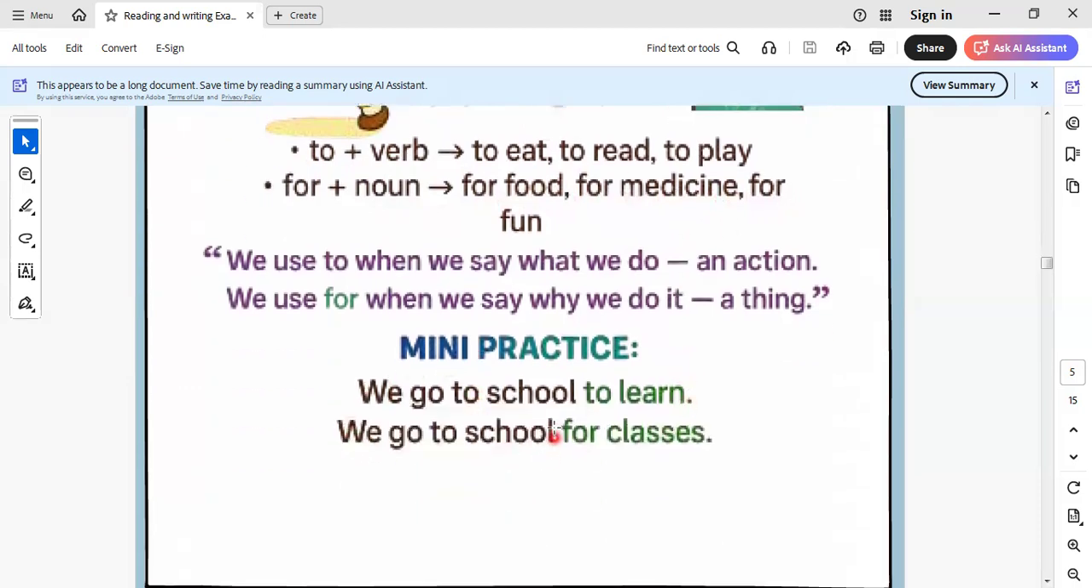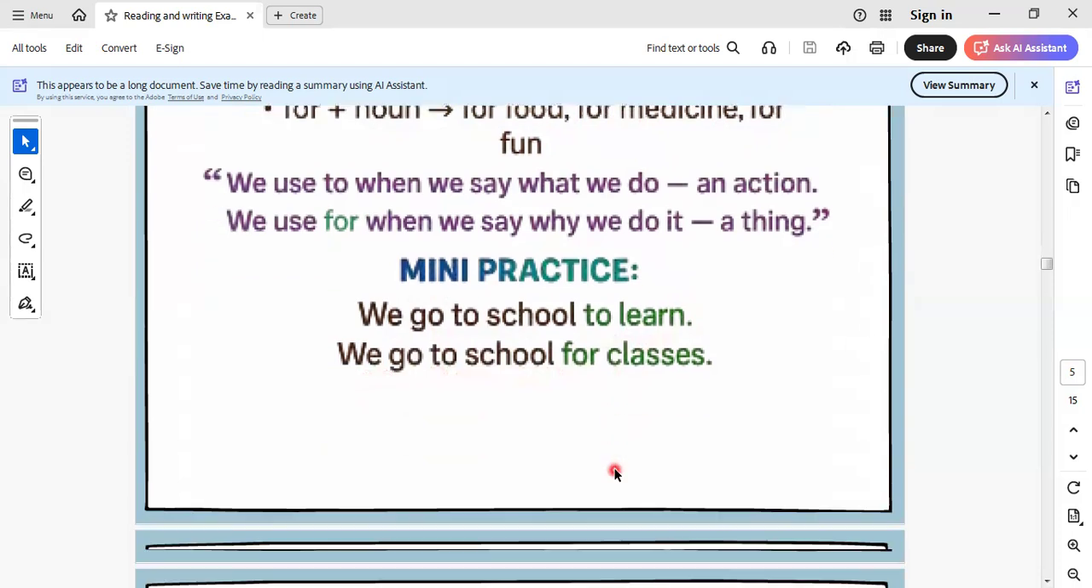Here is the practice on what we learned. We go to school to learn. We go to school for classes.